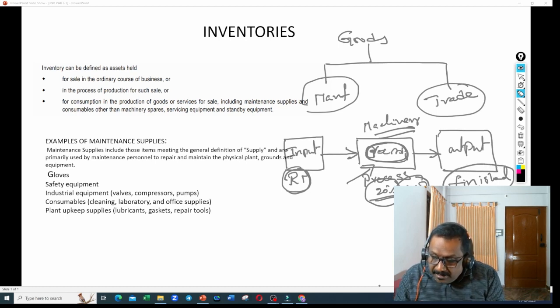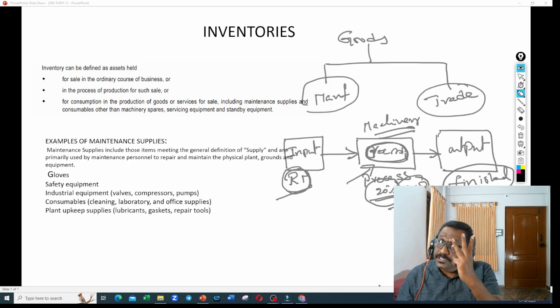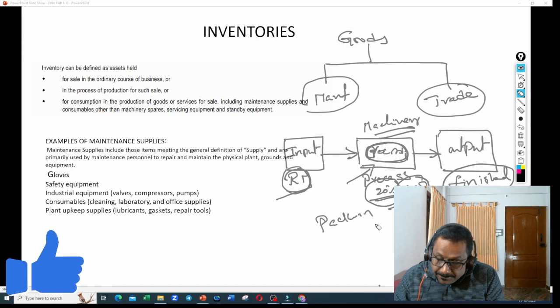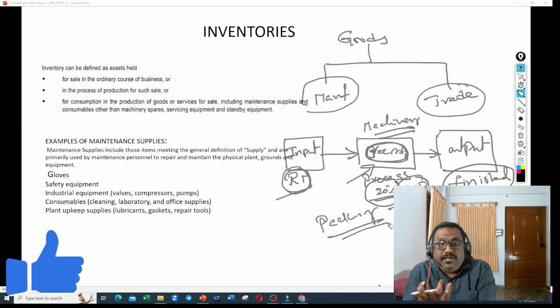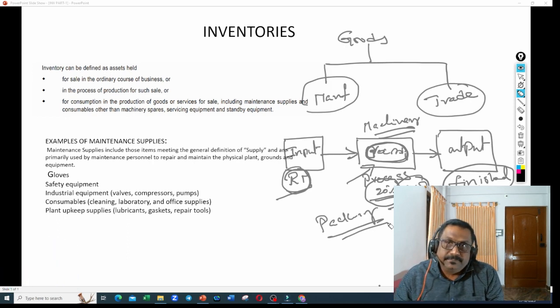And by end of the month or by end of the day, you get finished goods. Whatever product you are supposed to get, you get the finished product. So how many components are there? Raw material is one component. Work in progress is another component. Finished product is also another component. So you could see three components here. Apart from that, you also need packing material to pack this finished product. Am I right? So packing material is also required.